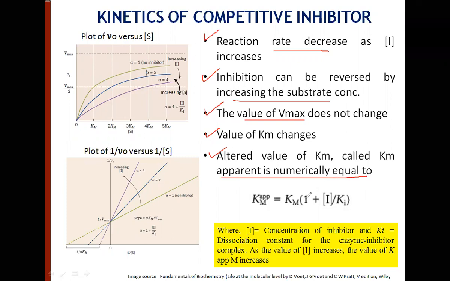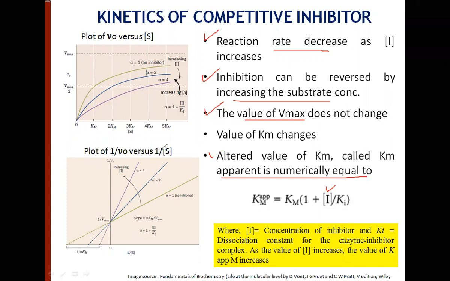Km apparent is numerically equal to Km times (1 plus I by Ki), where I is the concentration of inhibitor that you have used. So depending upon the concentration of inhibitor, the Km is going to change. Higher the concentration of inhibitor, higher is going to be the Km. And Ki is another constant. It is the dissociation constant of the enzyme inhibitor complex.